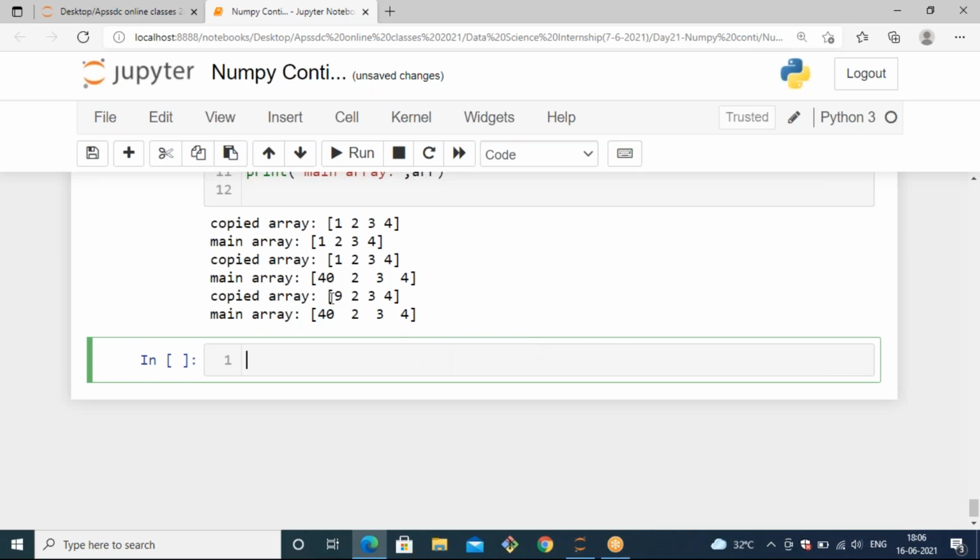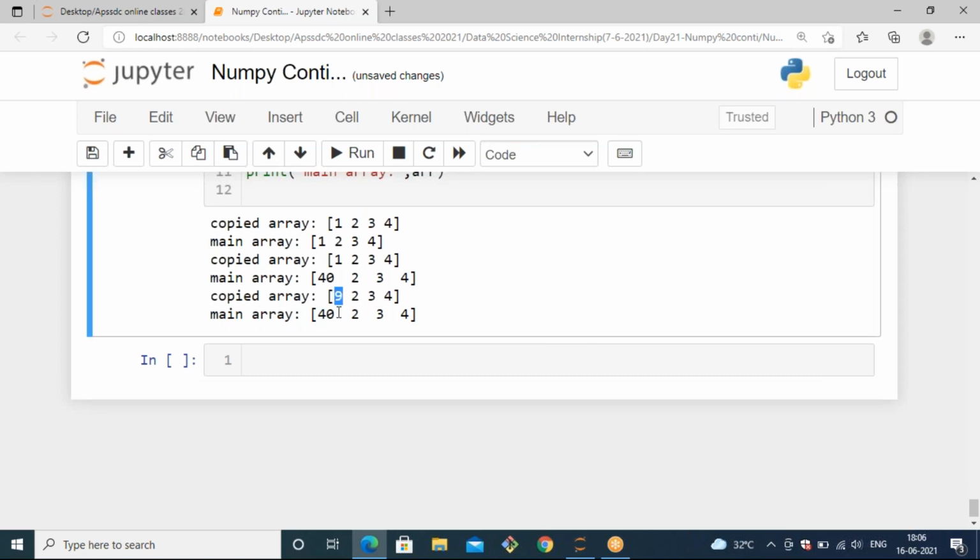Our copied array only changed with the value of 9, and this 9 should not be reflected in the main array. Okay, the copied array only changed. That means whatever we want to change, that particular array only can be changed, and the main array should not be changed. This type of copy can be called a shallow copy.